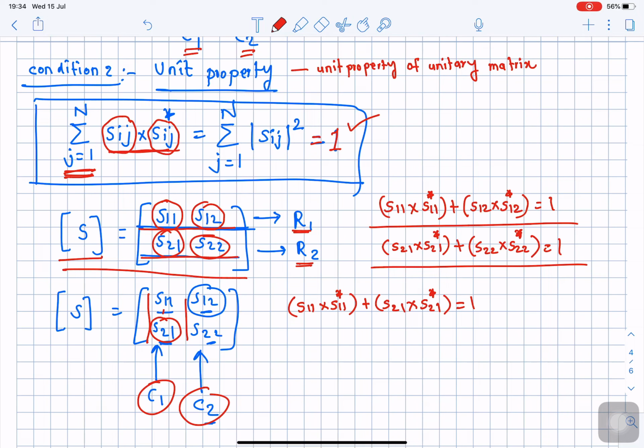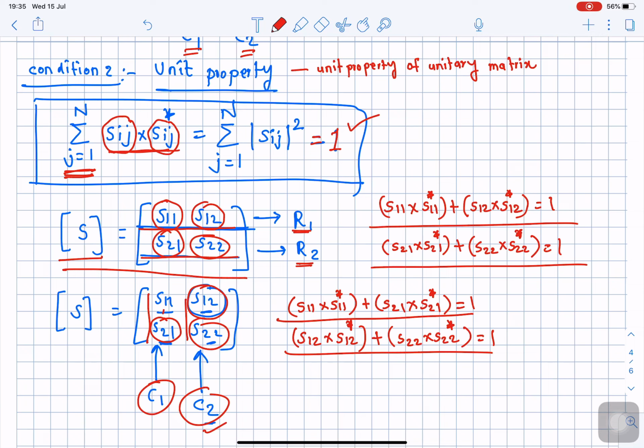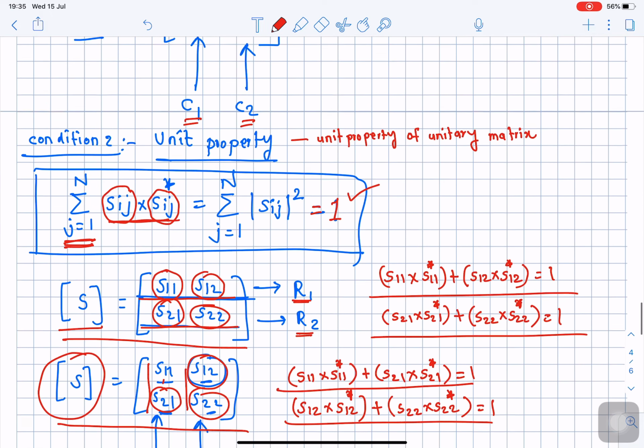And similarly apply to column number 2. When we apply to column number 2, I will take first element S12 multiplied by its own complex conjugate, and go on taking the summation of all the terms in the column. The second term is S22 multiplied by S22 complex conjugate, and if it is equal to 1, so if it fulfills these two conditions column wise, then also this particular scattering matrix is said to follow unit property, provided that initially this scattering matrix has to be unitary beforehand. So these are the important properties of a scattering matrix.